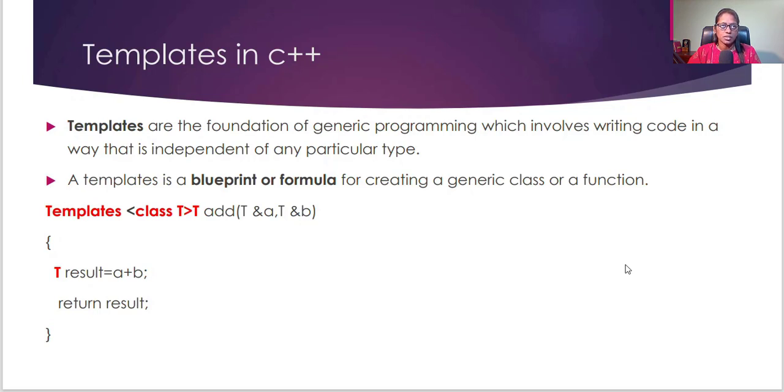Normally, if we declare integer a comma b, if we pass only integer data, we can add it. But if you create the template, the generic programming for addition, this generic program can be utilized by any of the data.